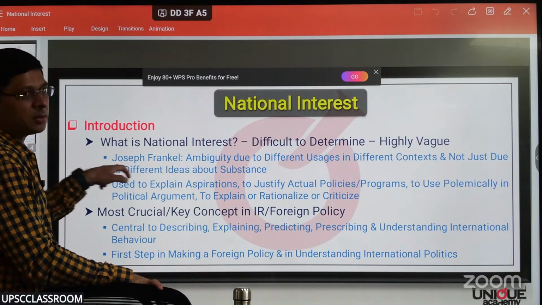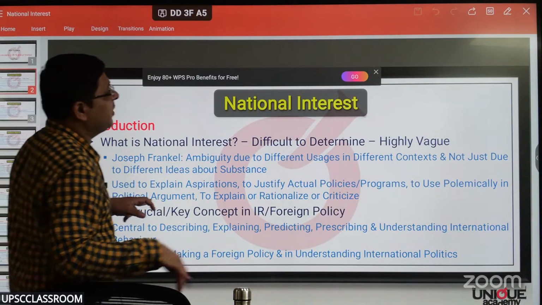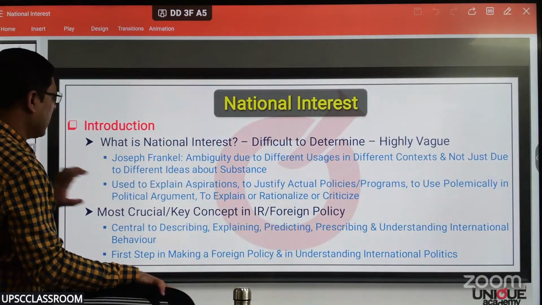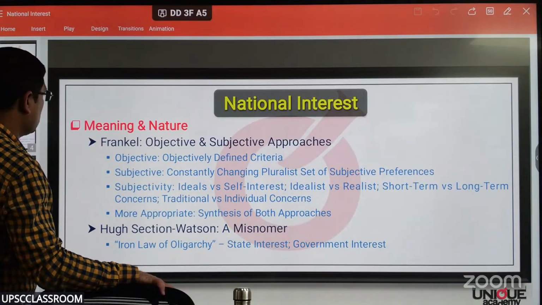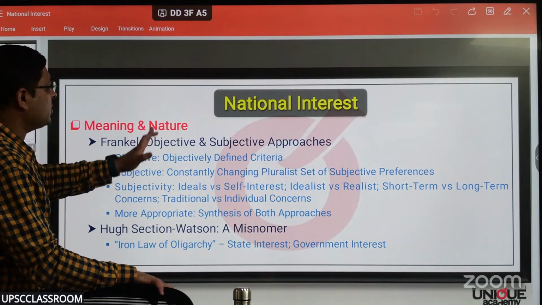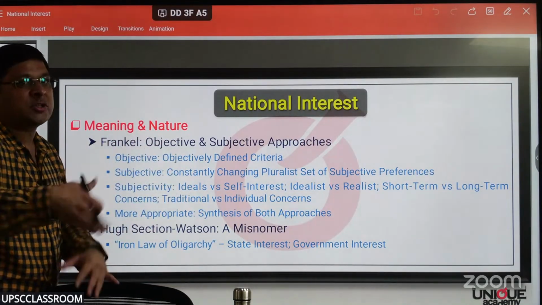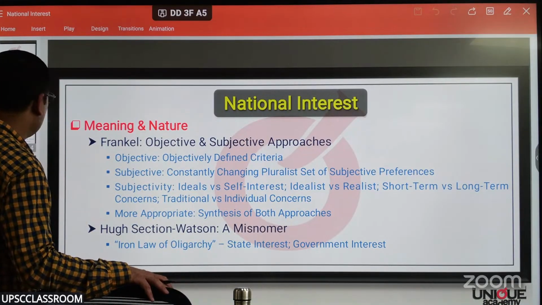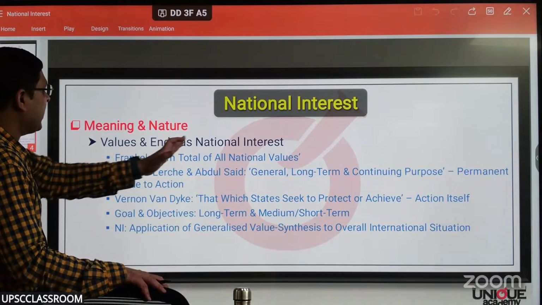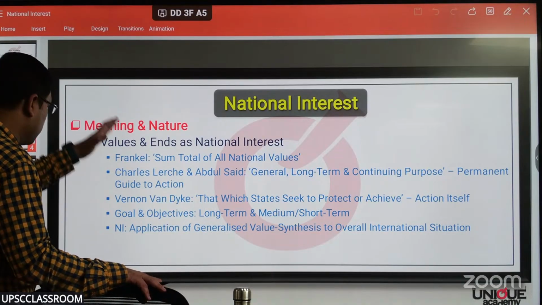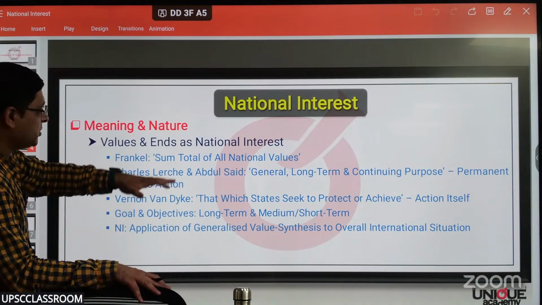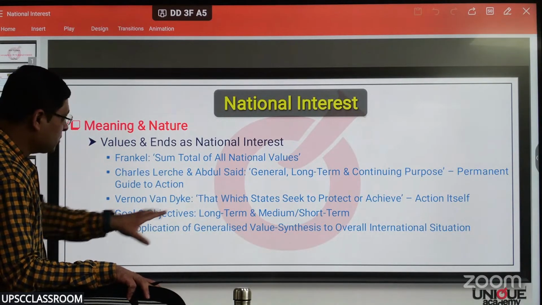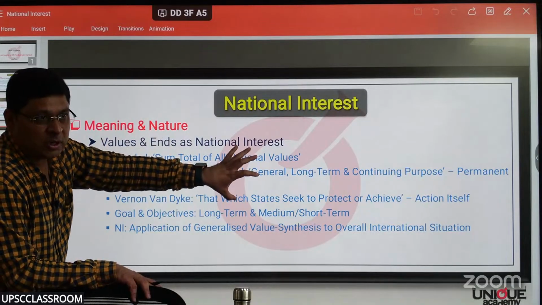क्या दिख रहा है आपको यहाँ पे? What Joseph Frankel has to say about national interest. So इस तरह से वो कंटेंट आपको देखने को मिले. So Frankel, how he looks at objective and subjective approaches to national interest. And then values and aims as national interest. What different scholars have to say. Frankel, Charles Lerche, Abdul Said. ये Said नहीं है, Saeed है, right? Vernon van Dyke. So all these scholars, their views.